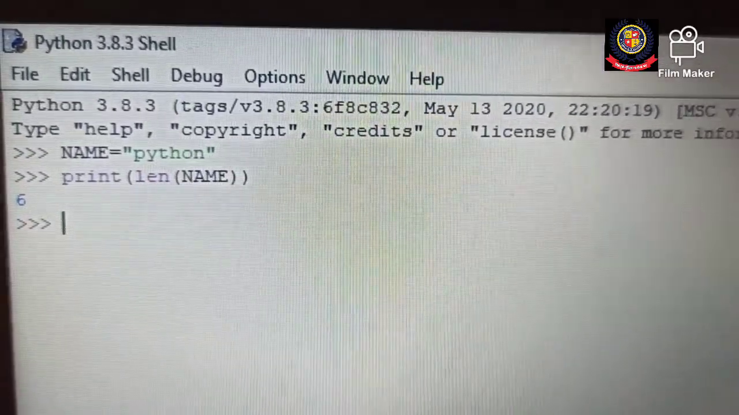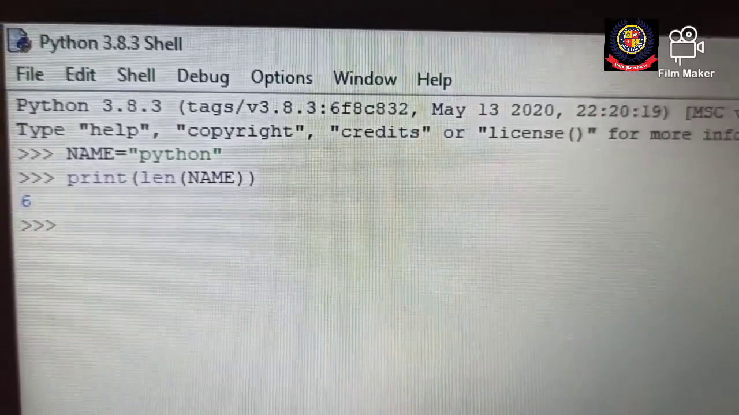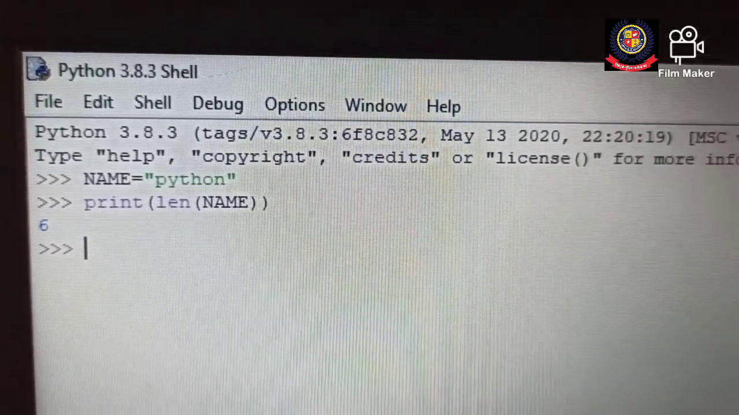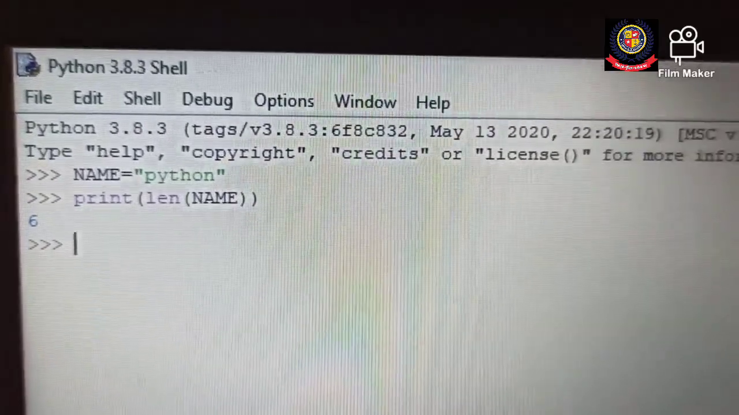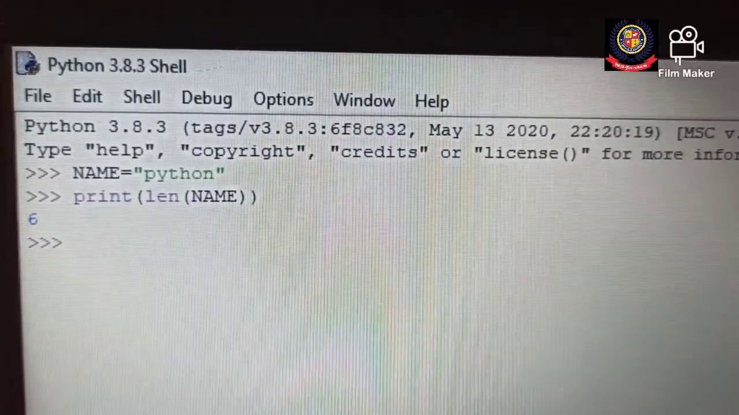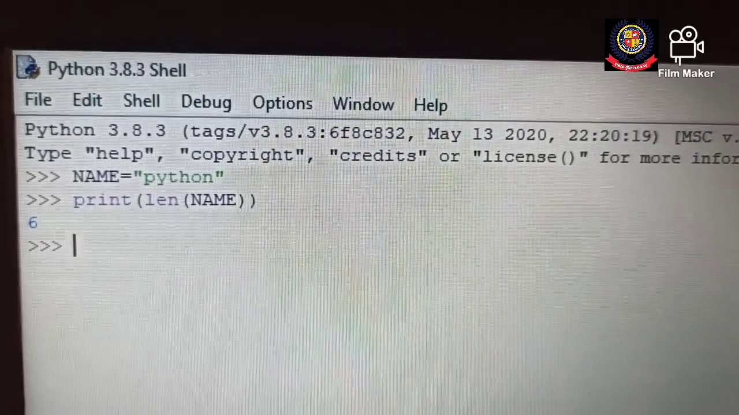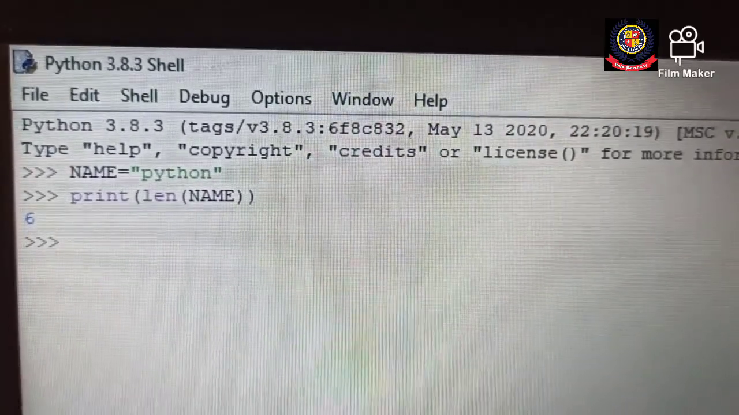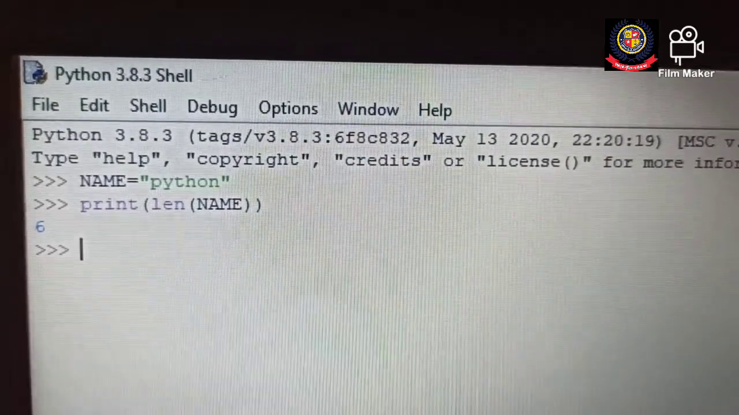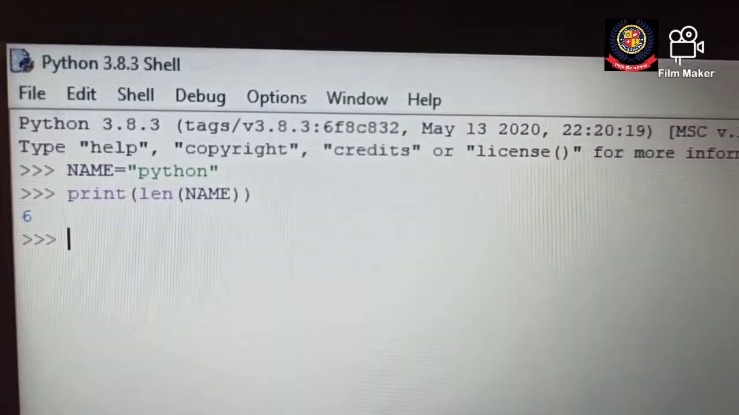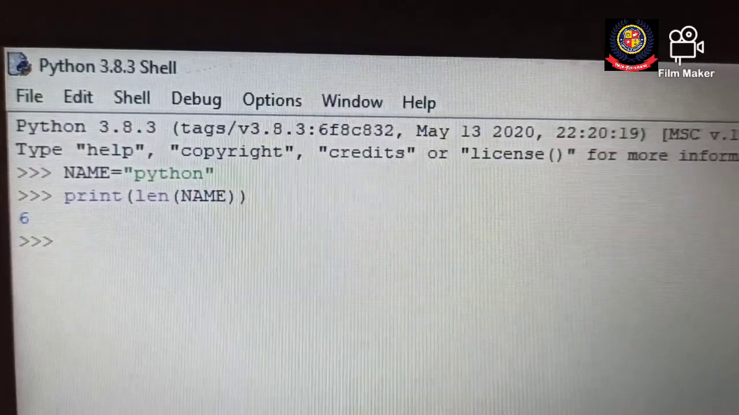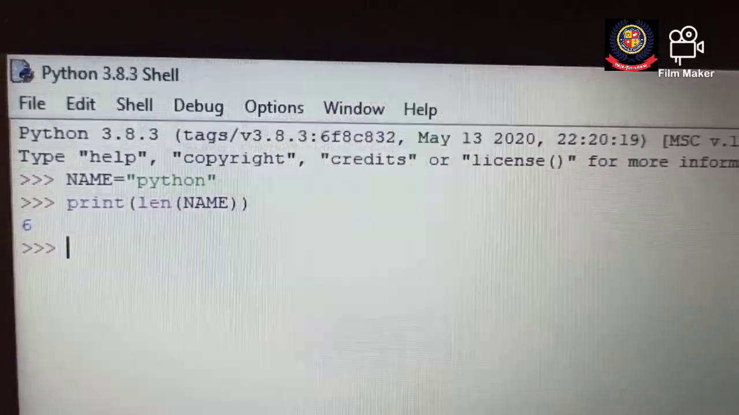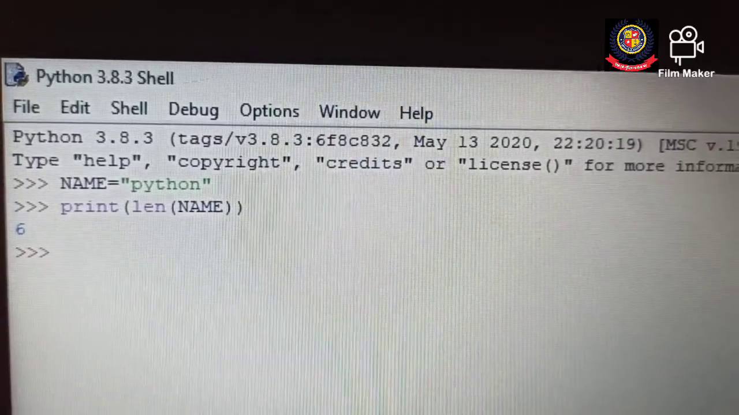This is the way to find the length by using the len function in Python. The moment I write print len name, it gives me 6. How many characters are there in the variable name? That is 1, 2, 3, 4, 5, 6. Python has stored 6 characters. Is that clear to everyone? Now we shall talk about one more concept about strings.